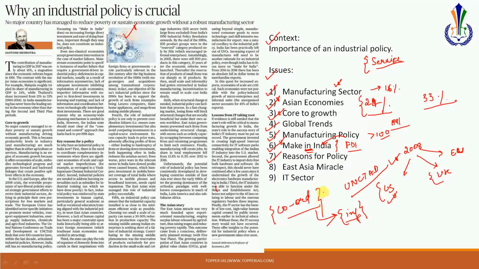Next, what is important is that this industrial policy can help align human capital with the industrial requirement. At present, the biggest challenge in India is that, despite the fact that it has a large number of youth, India's youth is not adequately skilled for getting employment in the industries, and this is resulting in a weak manufacturing sector. What is required is that the youth of the country is adequately skilled as per the needs of the industry. Next, what is required is that the domestic firms are converted into cartels.